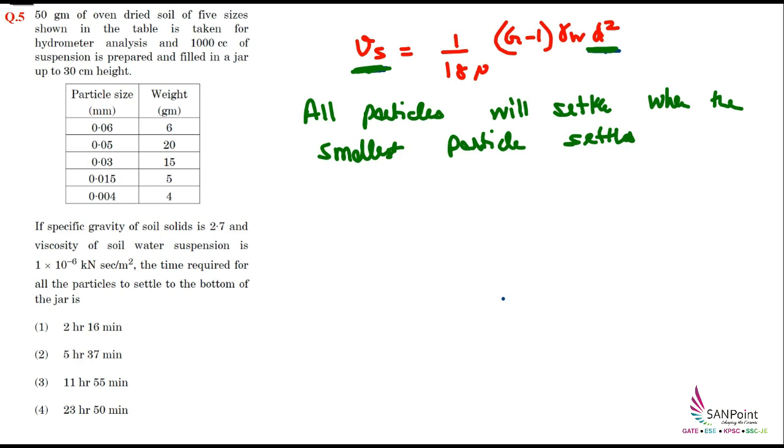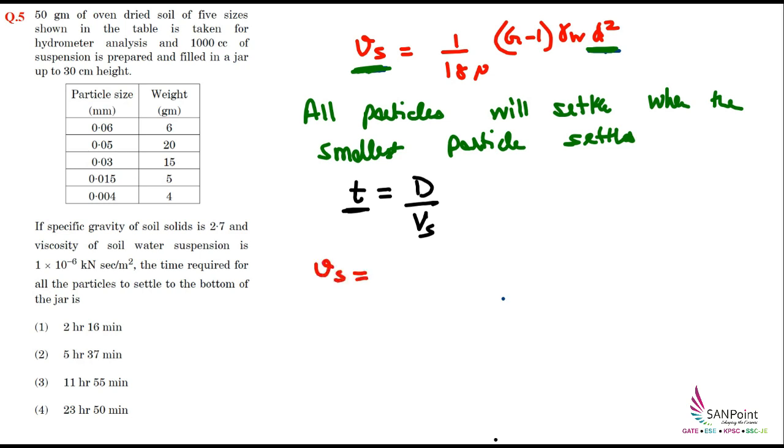In order to calculate the time, we can use the information that time will be the distance traveled divided by the velocity. The velocity will be the settling velocity because the particles are moving in the vertical direction. So from here I can compute the time required by the smallest particle. First, Vs will be computed.